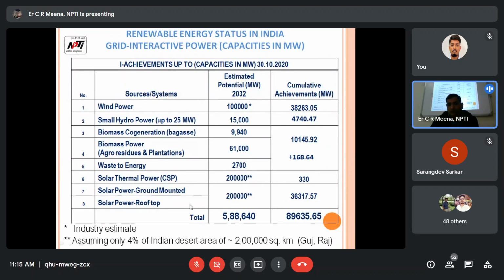And solar ground mounted or rooftop, 2 lakh megawatt potential. That means Gujarat or Rajasthan is having maximum potential. 2 lakh square kilometer land, desert land is there. So that we have to use as a solar. But out of this, 36 or something is there generated.